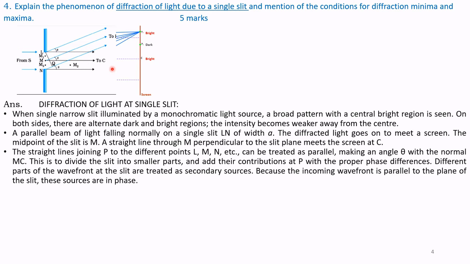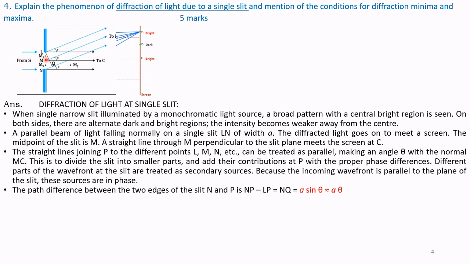This is to divide the slit into smaller parts and add their contributions at P with proper phase differences. Different parts of the wavefront at the slit are treated as secondary sources. Because the incoming wavefront is parallel to the plane of the slit, these sources are in phase.